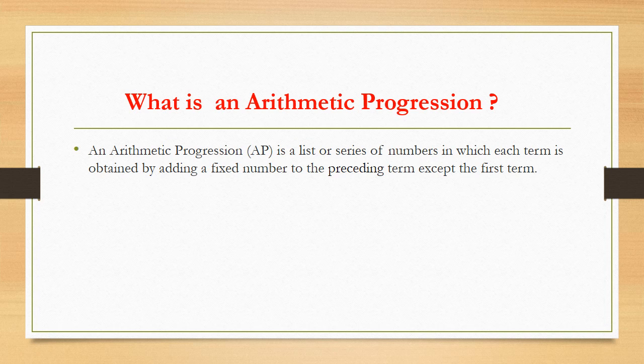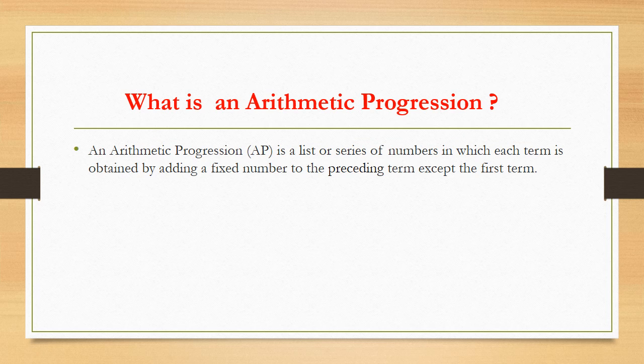An arithmetic progression, which is indicated by AP, is a list or series of numbers in which each term is obtained by adding a fixed number to the preceding term except the first term. This definition gives us one important point, that the first term can be anything. An AP can start with any number, and a certain fixed number we are adding to obtain a certain list, that is known as arithmetic progression.